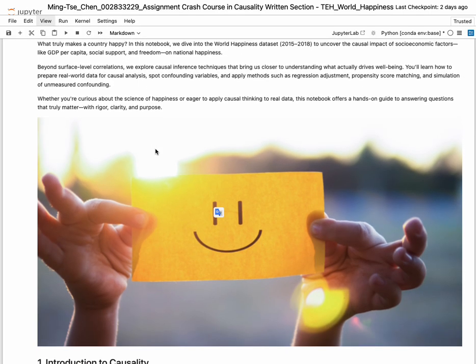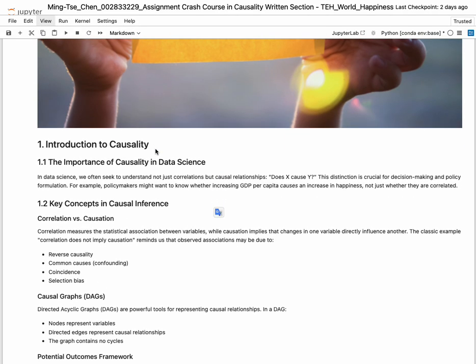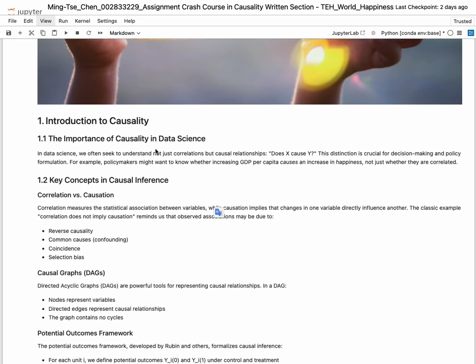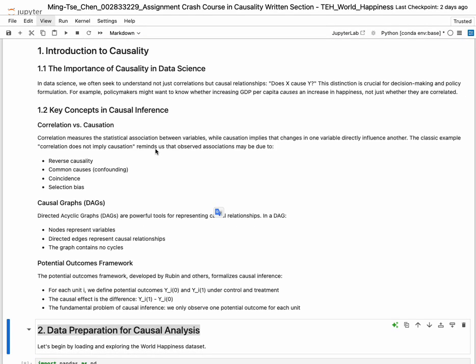As you can see in the first cell, I define the research questions and introduce the key variables like happiness score, GDP per capita, social support, and others. These are socioeconomic indicators I'll analyze throughout this notebook.